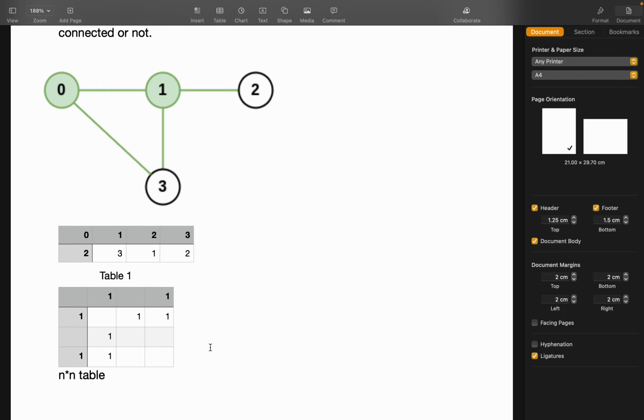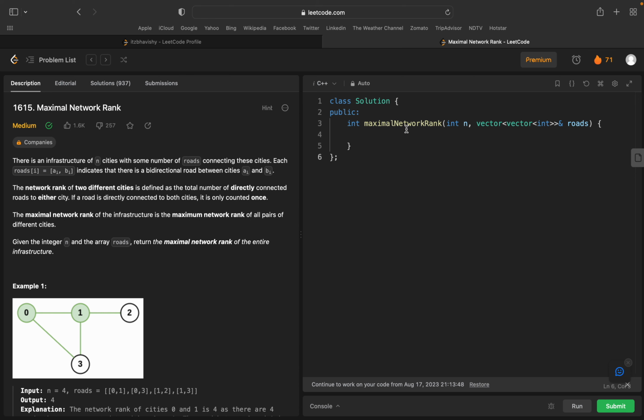Okay, so get ready. So now firstly we have to make the count array, a 1D array basically of size n. Now we will make a 2D array, vector of vector of int dp of size n, of size n.